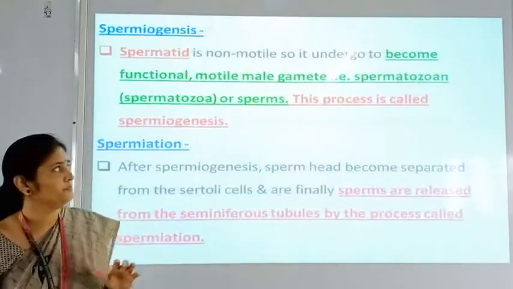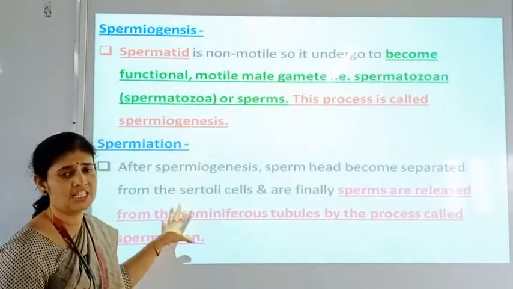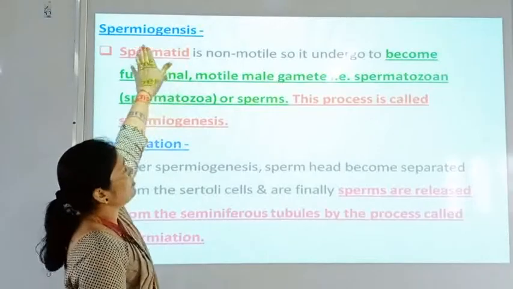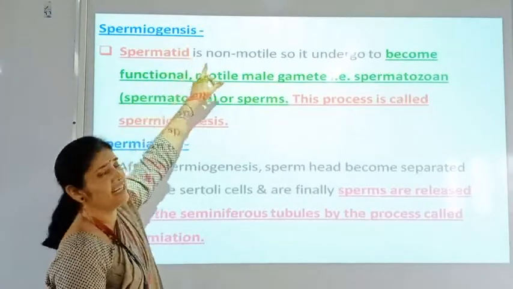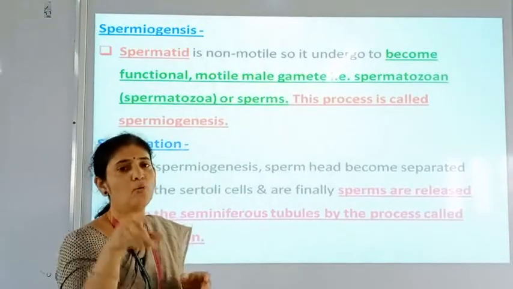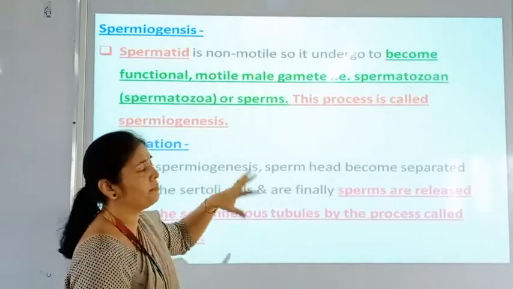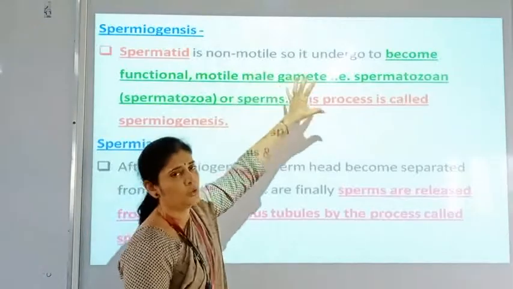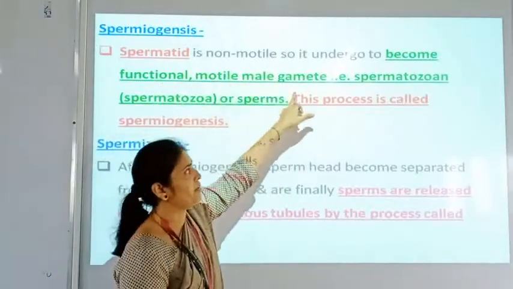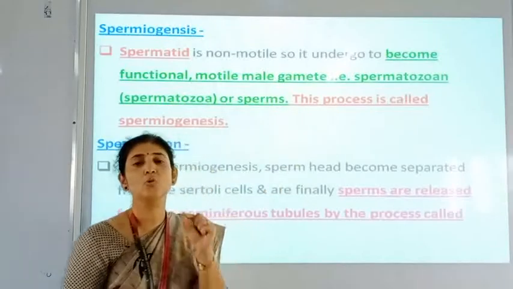So here two different processes take place after spermatogenesis. Spermiogenesis: here the spermatid is non-motile. There is no formation of tail and therefore it is non-motile, only a rounded structure. But it undergoes changes to become a functional motile male gamete, which is called a spermatozoon.